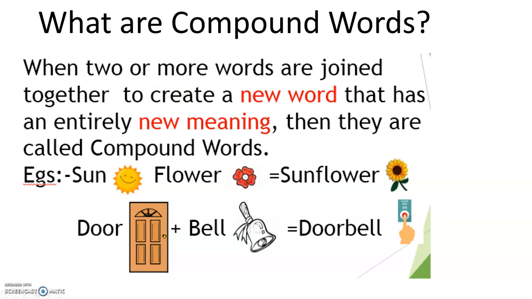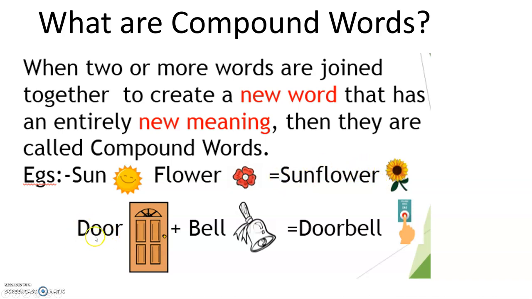Let's revise a little on compound words that we had done. What are compound words, children? Do you remember? We had done this and it said that when two or more words are joined together to create a new word that has an entirely new meaning, then they are called compound words. Take for example, you have sun. By itself, it is a word. Flower also is a separate word. But when we put it together, sunflower, it becomes a new word. So that becomes a compound word. You're putting two words together.